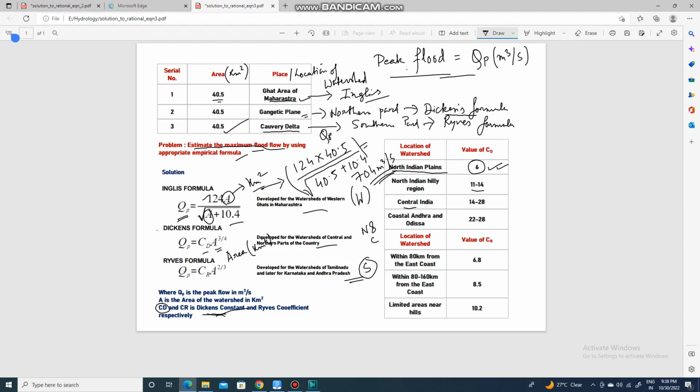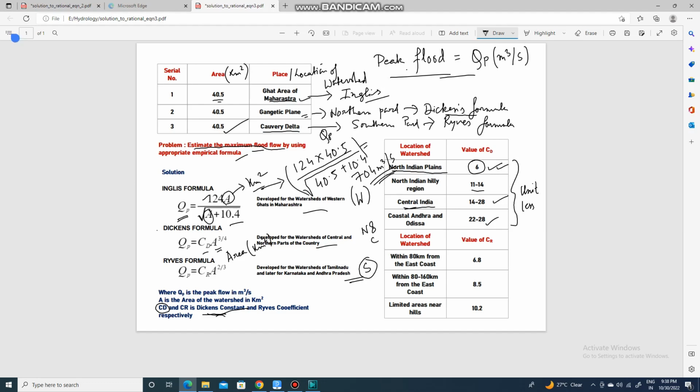If the watershed is located in central India, then the value will be 14 to 28. If the watersheds are located in coastal Andhra and Odisha, then it is 22 to 28. All these terms are unitless, mind it. The Dickens constant does not have any units.